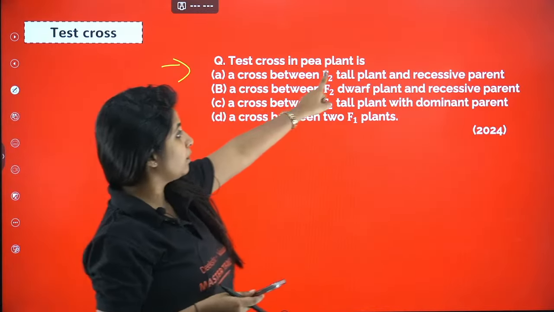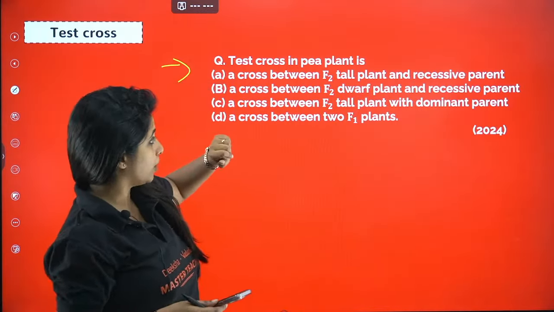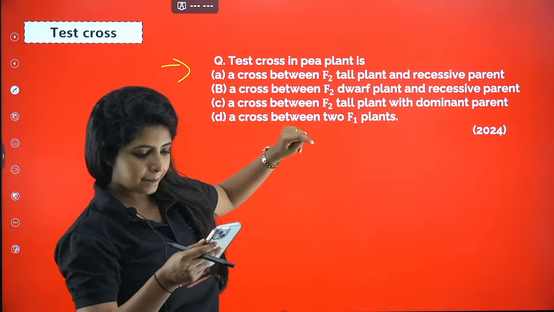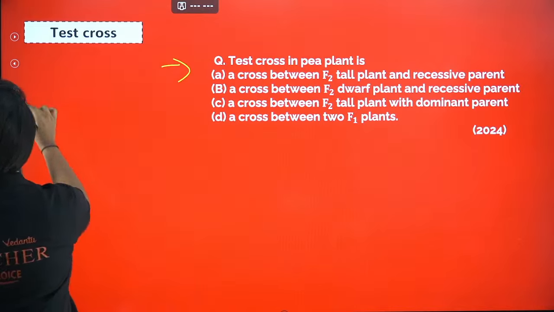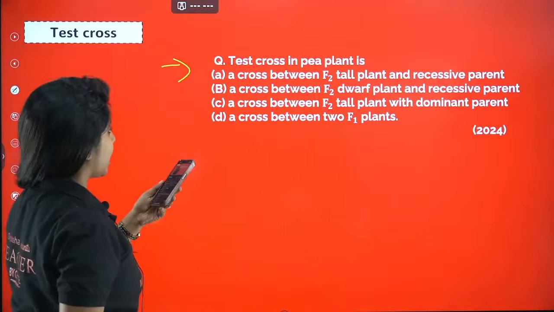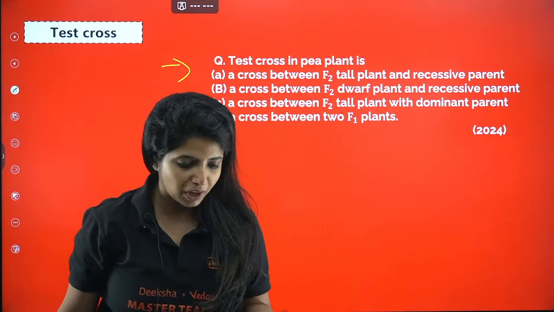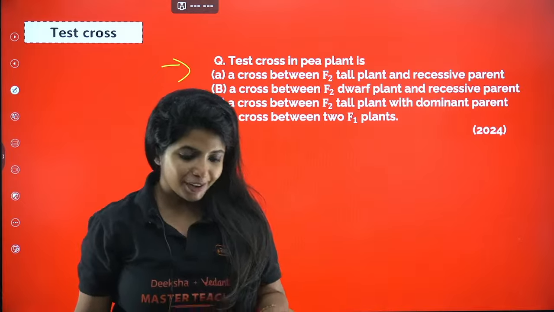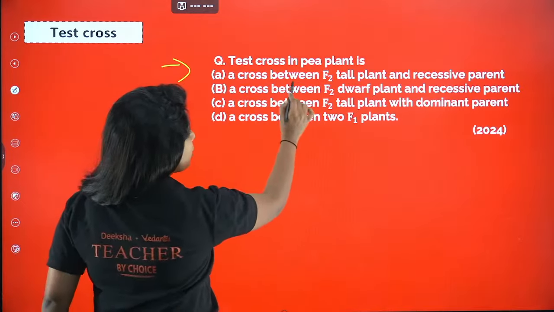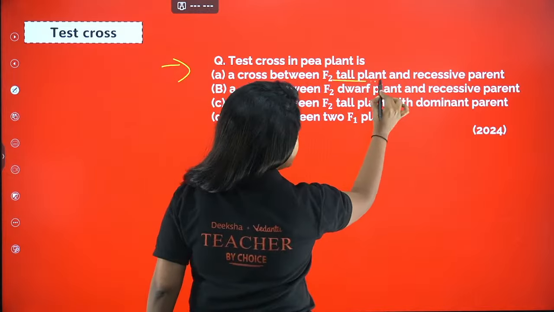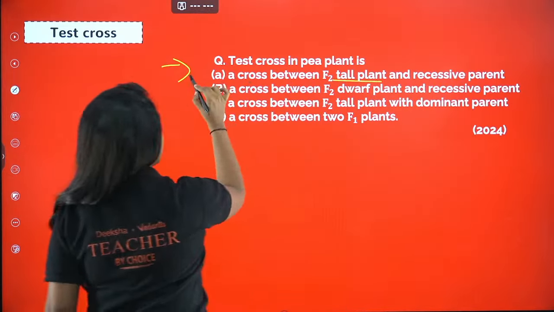A means a cross between F2 tall plant and a recessive parent. Harshita is also saying the answer is A. Since you are all saying A, definitely it has to be A, right? Number 100 is also saying A. So a cross between F2 tall plant and a recessive parent is definitely a test cross.